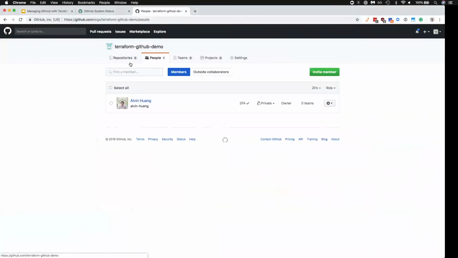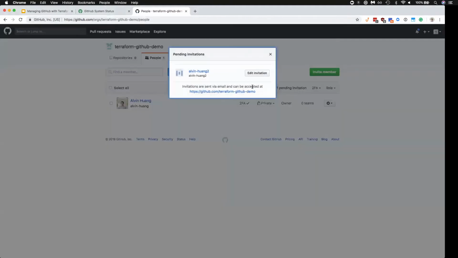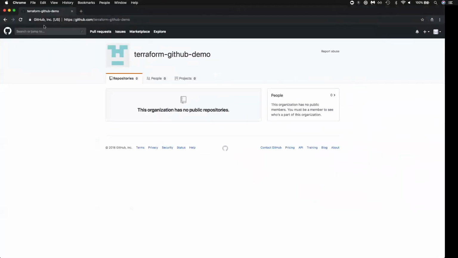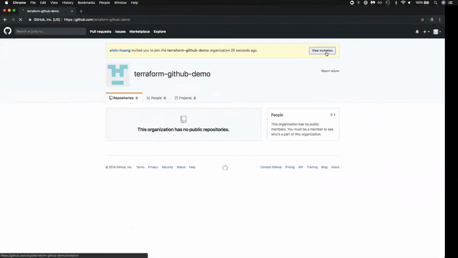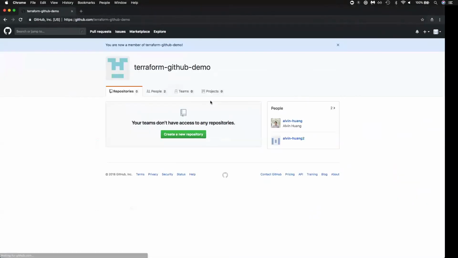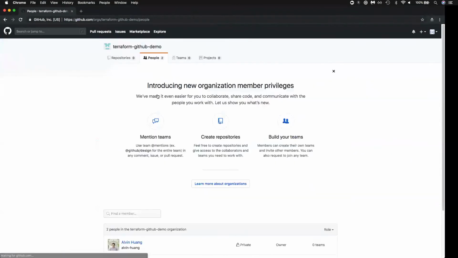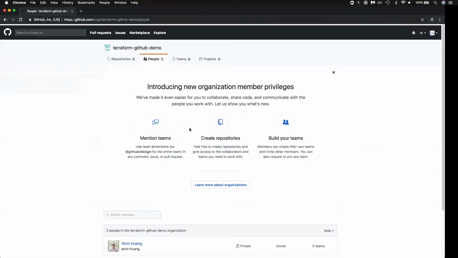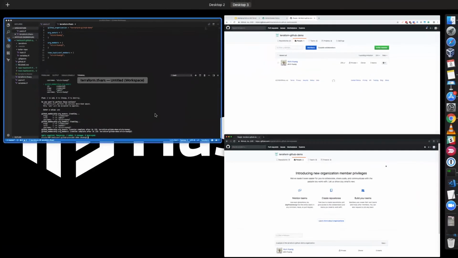So if we go in here, we'll look at the People tab, and we can see that there is one pending invitation for my second account. So I have my second account here logged in an incognito window. We see that it's been invited to the org, and bam, now we have users being managed by Terraform in the GitHub org.